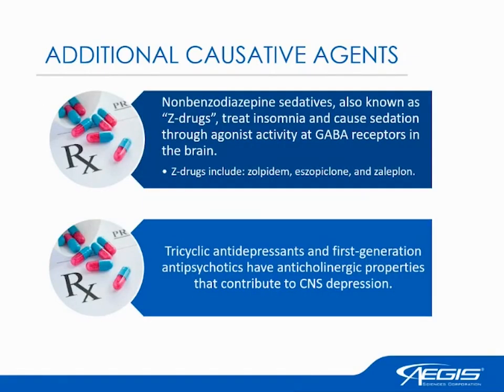Additional causative agents, like I mentioned, are Z drugs, which are non-benzodiazepine sedatives. Typically, they're used for insomnia and also have activity at the GABA receptors, just like benzos do. They work a little bit differently, but they still have that GABA activity. Some examples include zolpidem, eszopiclone, and zaleplon. Like I mentioned, there are also some mental health medications such as tricyclic antidepressants and first generation antipsychotics. They have some anticholinergic effects that, especially in combination with these other causative agents and other CNS depressants, can definitely lead to possible CNS depression overall in the patient.